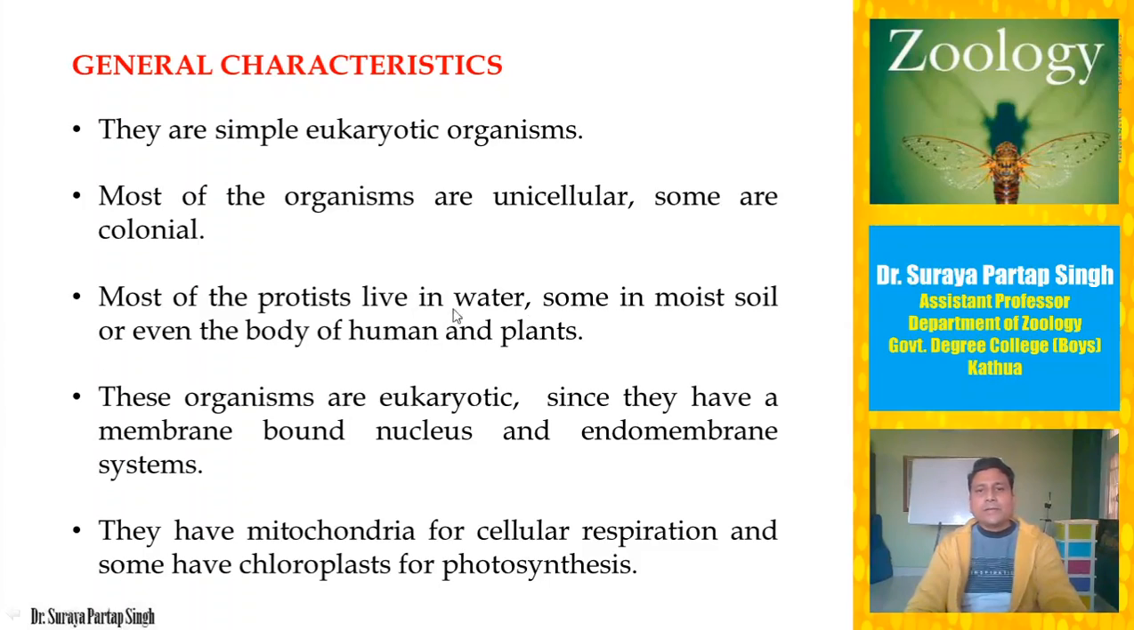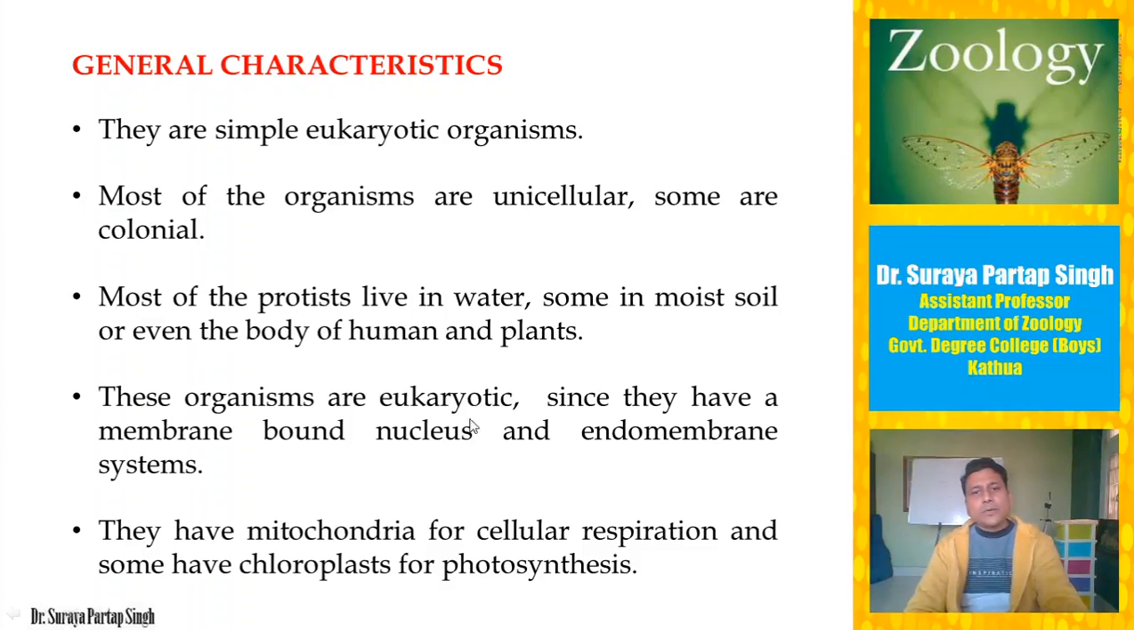Most protists live in water, some in moist soil, and even in the body of humans and plants. As I have already discussed in our previous slides, most of the protists are aquatic in nature. They live in water, or they require moist soil for their survival. Some of the protists are parasites of humans and plants, or other animals and plants. So they have a wide variety of habitat. They can live in water, moist soil, and even humans and plants.